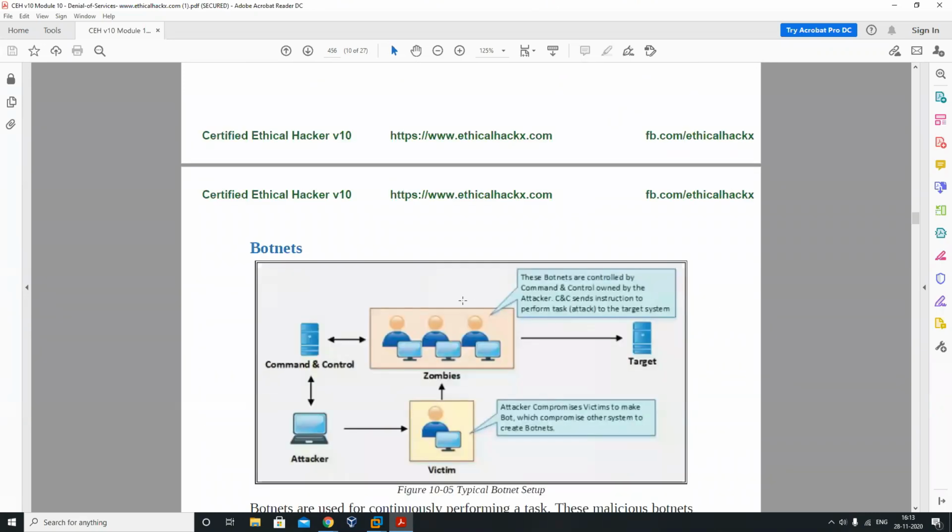If you come to the practical session, this is giving me the botnet, and what exactly the botnet is used for. Command and control, zombies. These are botnets controlled by the command and control owned by the attacker, and the target and the victim. The attacker compromises a victim to make the bot, so that will come in as bot zombies, to simply attack the target part.